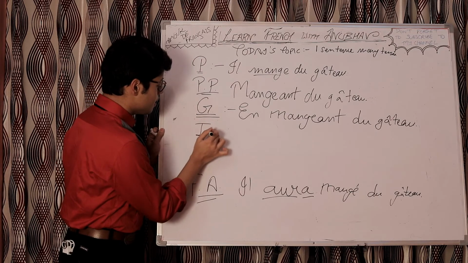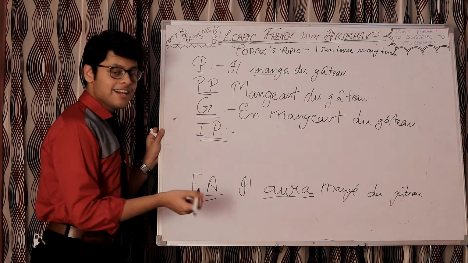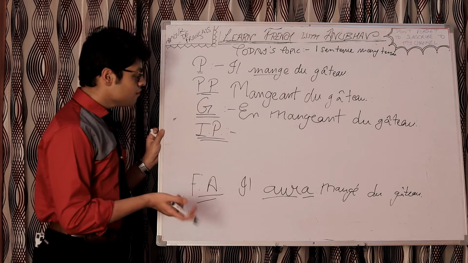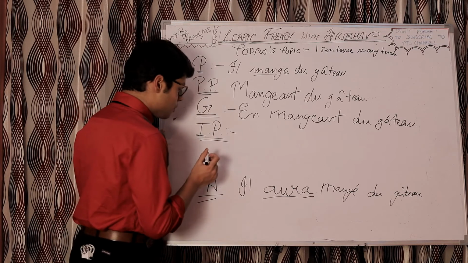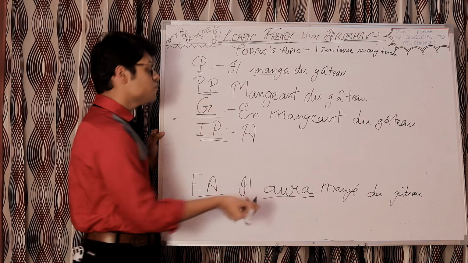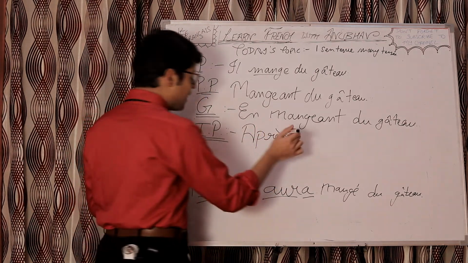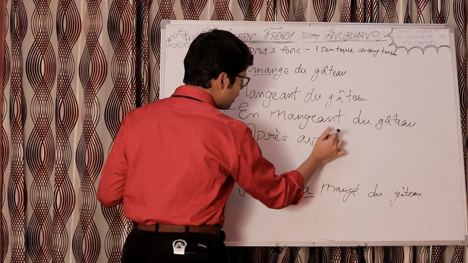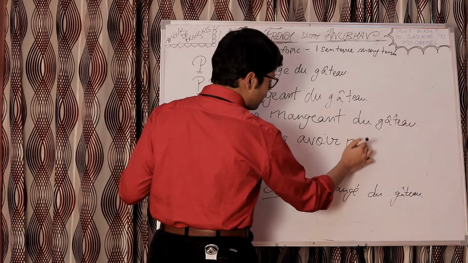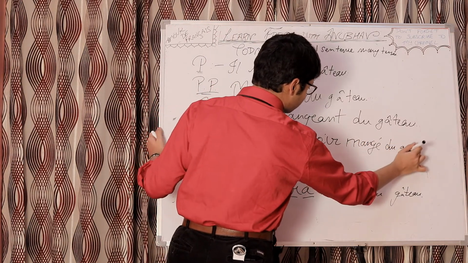Let's take IP. IP is, I'm not talking about the subject here, I'm talking about infinitif passé, or the past infinitive, which we have already done. So, again, no subject, the sentence has to begin with après, then we write the infinitive form of the auxiliary verb, which is avoir here, then we write the past participle of the verb manger, and then the rest of the sentence.